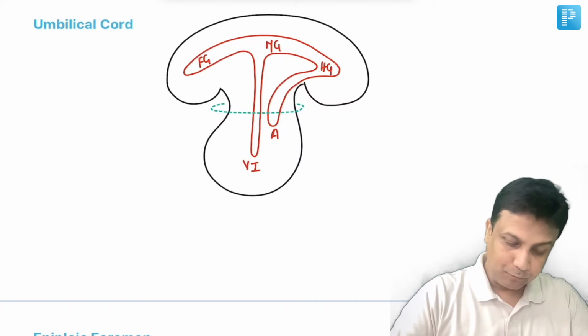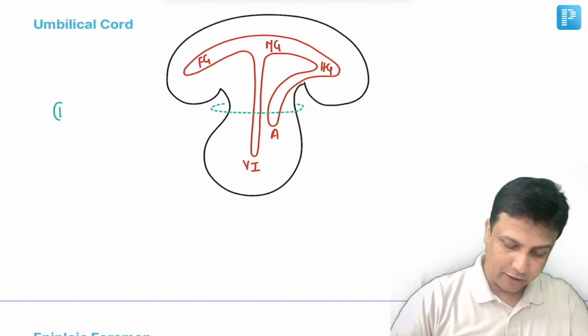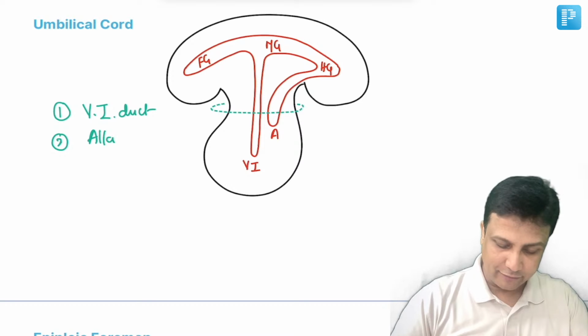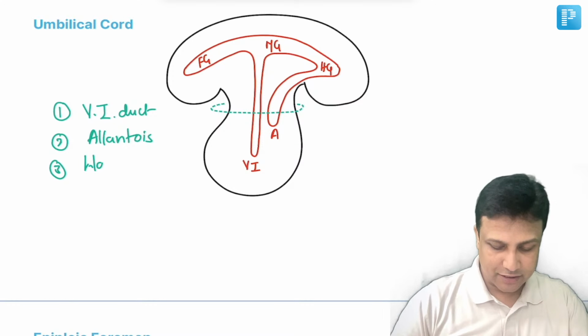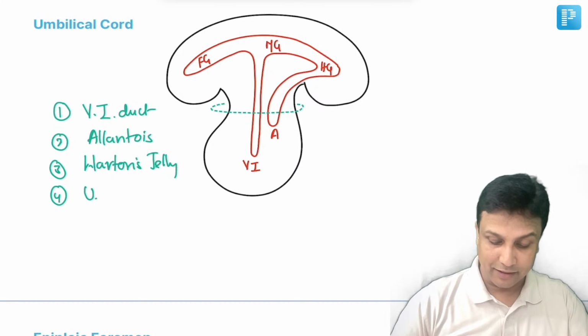Fine. Now, what are the contents of the umbilical cord? Number one content that you are able to see here is the vitello-intestinal duct. Number two content that you are able to see here is the allantois. Number three content that you are not able to see here, they are surrounded by a jelly-like substance known as Wharton's jelly. And number four here, there will be the umbilical artery.